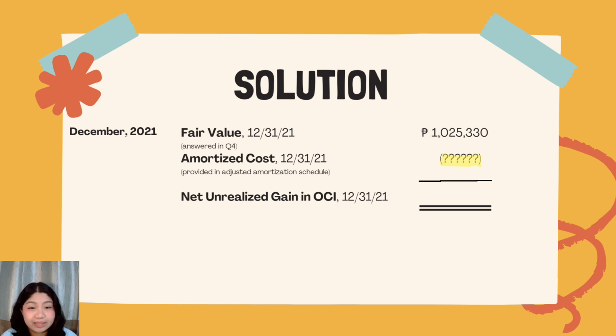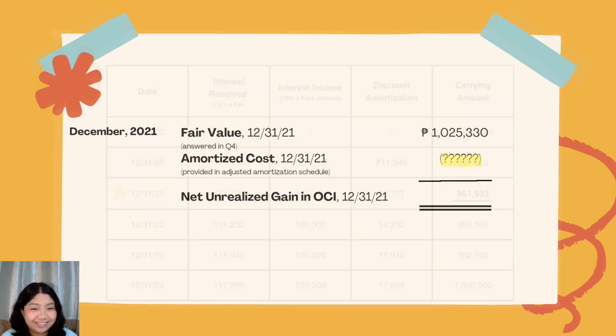In order to get the net unrealized gain value, we must use the fair value for December 2021, which was already answered in question number 4. So the fair value, 1,025,330 pesos, will be utilized to subtract the amortized cost for December 2021 and finally get the net unrealized gain.